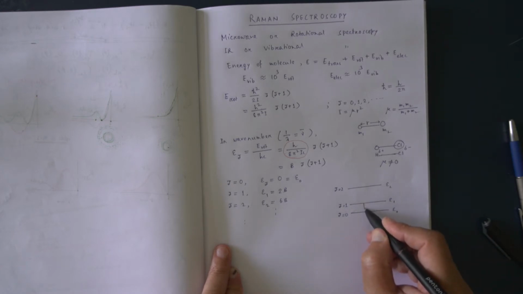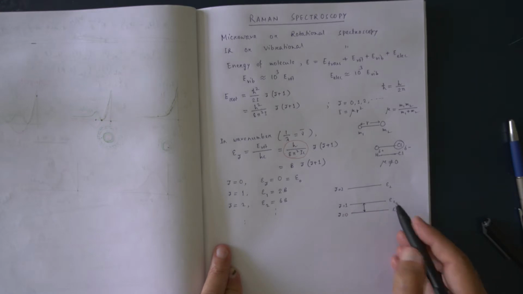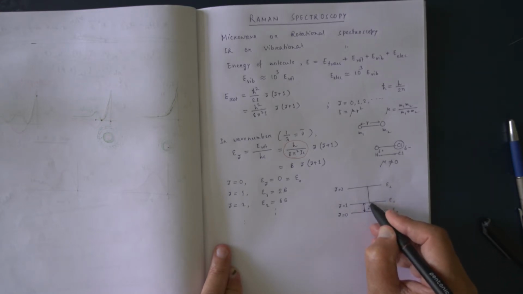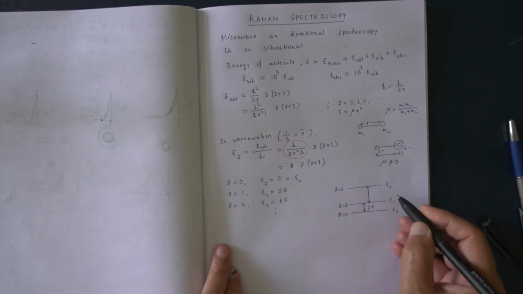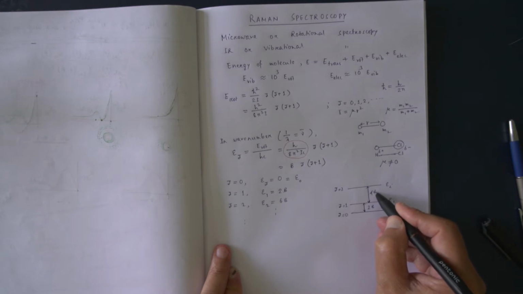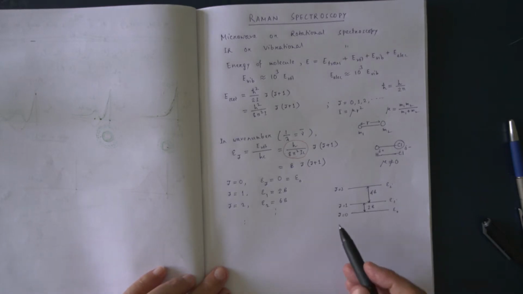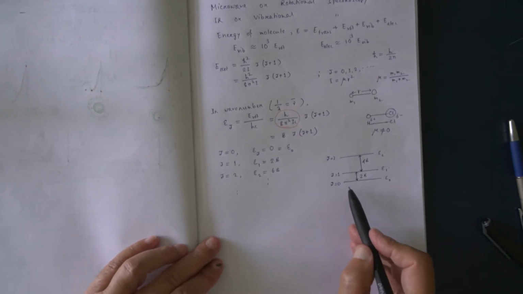So what is the energy difference here? Energy difference 2B, 0, so 2B energy difference. What is the energy difference here? Here energy difference 6B, 2B, so it is 4B, and so on. Now you see, if we apply radiation